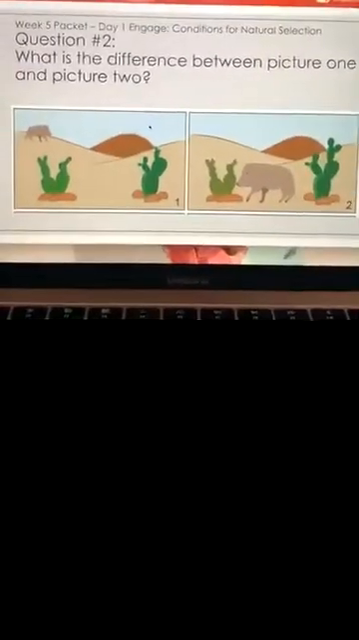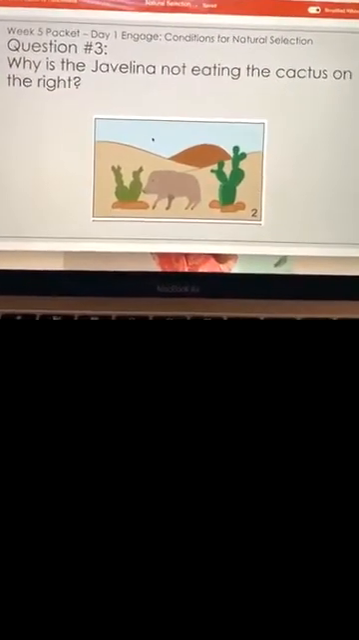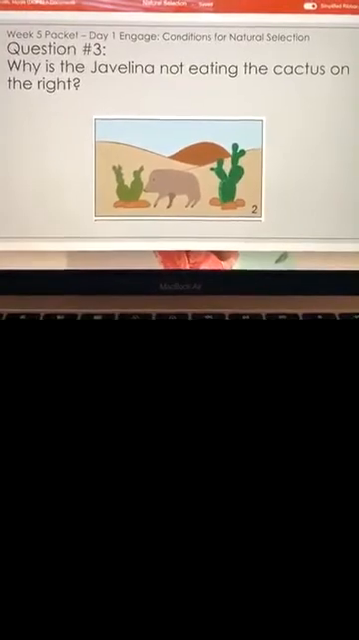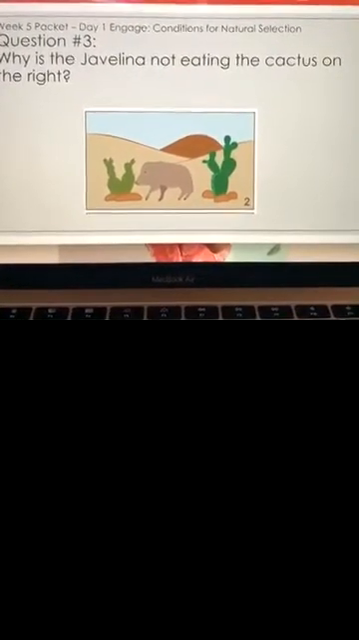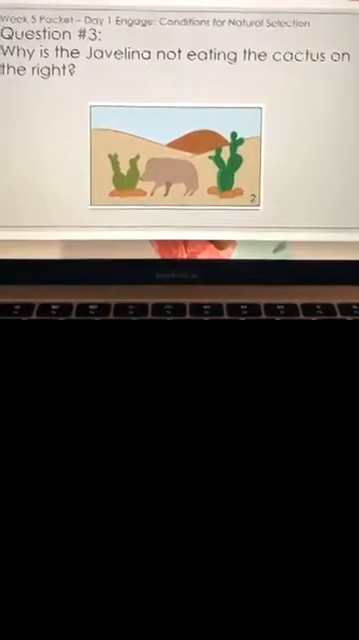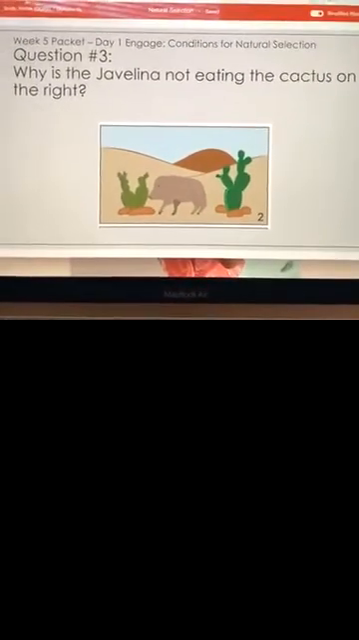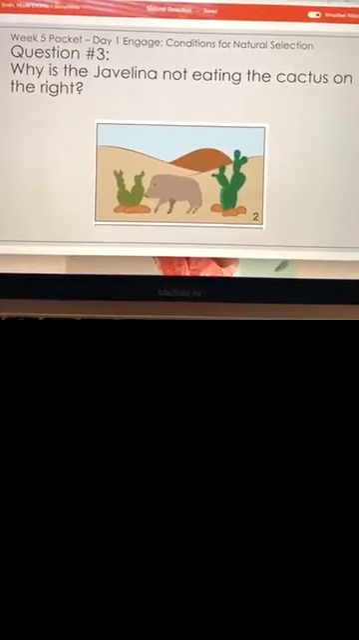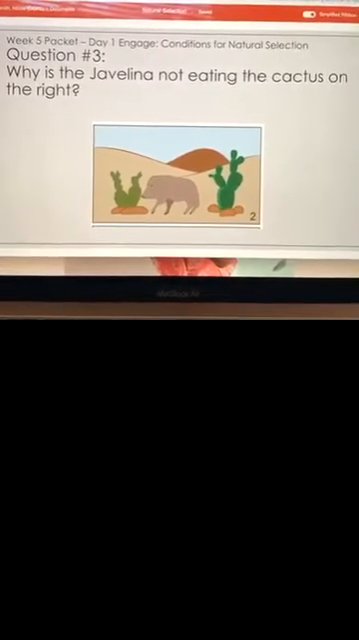All right, moving forward, question number 3. Read the question and give us your answer, please. Why is the Javelina not eating the cactus on the right? It's because the cactus has needles to protect itself. All right, great job. Because the cactus on the right had needles to protect itself.